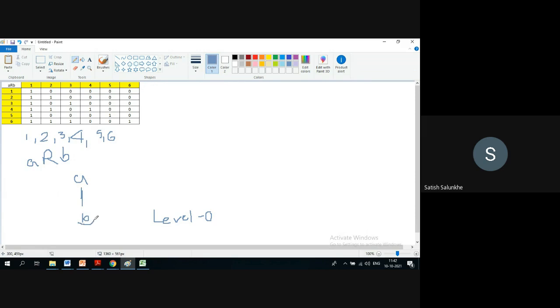So our objective is to find this B such that no other elements are related to this except itself. Okay. So what are those elements in this? Our objective at level 0 is this. We need to identify that element B such that no other element is related to this element except itself. Okay. So what are those elements out of this?